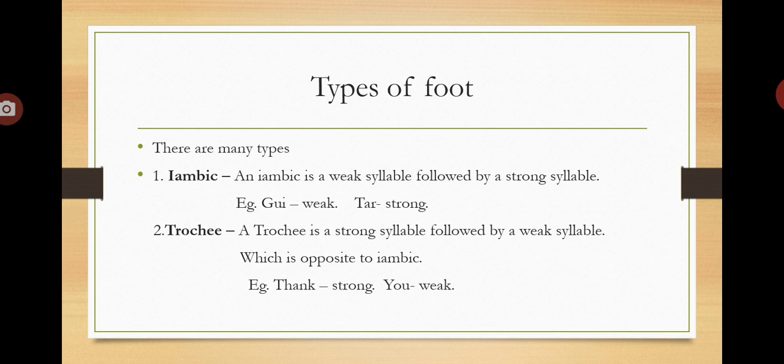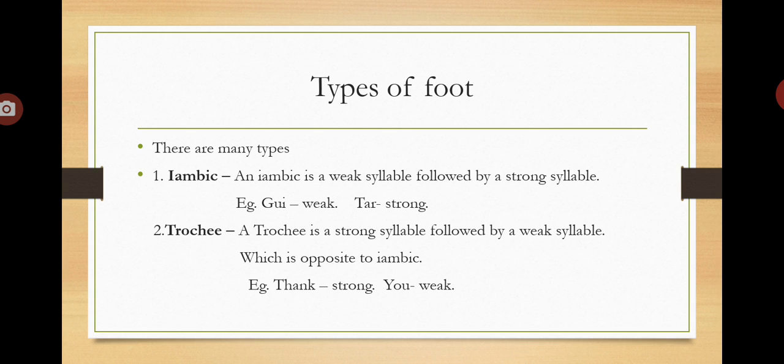So, now let's see the types of foot. There are many types of foot, but here I just explained 6 types of foot. The first one is iambic. What is an iambic? An iambic is a weak syllable followed by a strong syllable. So, I already said that a word can have many syllables. If a word has a weak syllable followed by a strong syllable, it is called iambic. For example, guitar. Gi is a weak syllable and tar is a strong syllable, right? So, guitar is iambic.